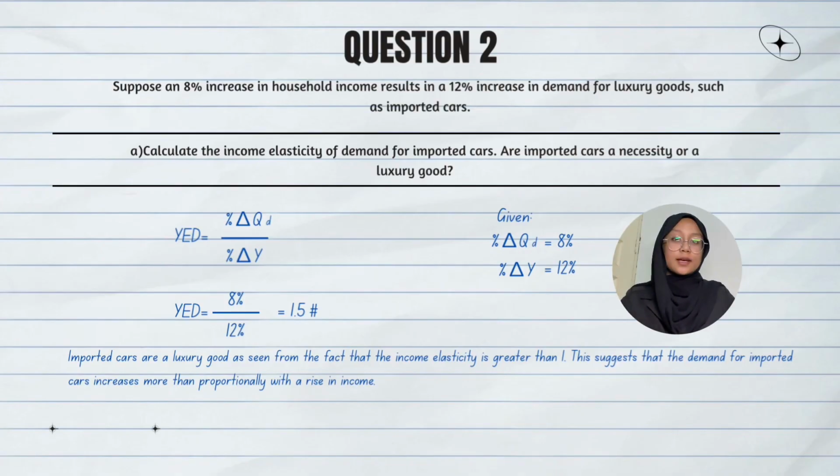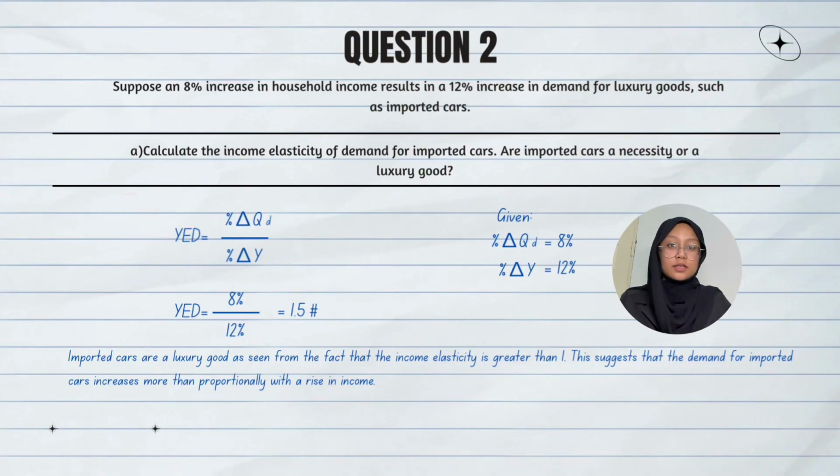Now I'm going to discuss question 2. The statement says, suppose an 8% increase in household income results in a 12% increase in demand for luxury goods, such as import cars. There are 2 questions below. The first one is, calculate the income elasticity of demand for import cars. Are import cars a necessity or a luxury good? For the answer to question 2A, the formula we need to use is percentage change in quantity demanded divided by percentage change in income.